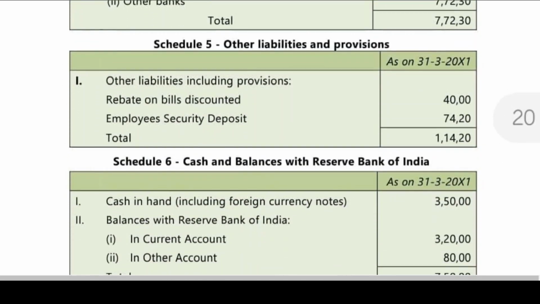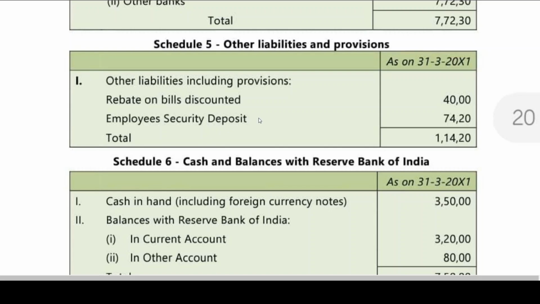Then other liabilities and provision. Rebate on bills discounted, income received in advance. It has been given as an adjustment. We have learned, the current year rebate on bills discounted is related to which year? Next year. This is nothing but unearned income or unexpired discount. It will appear under other liabilities and provision. I have also told you employee security deposit will be taken as schedule 5.